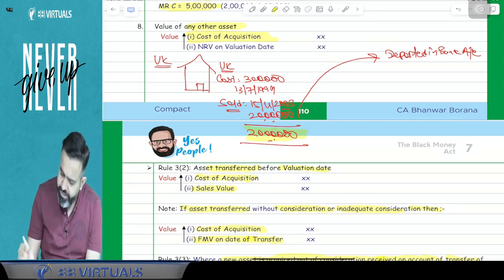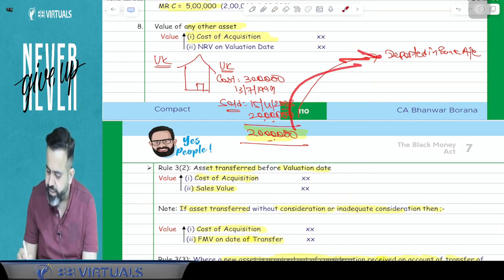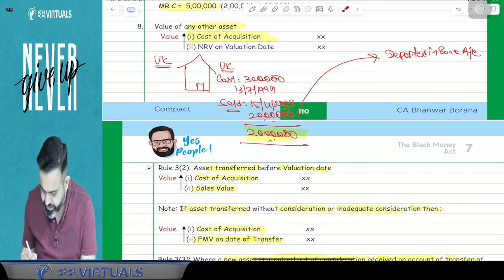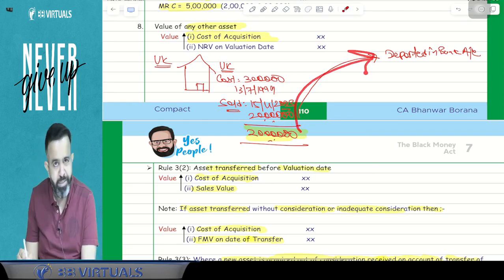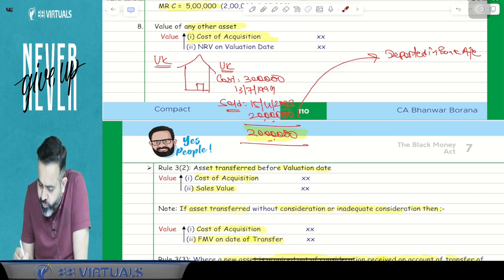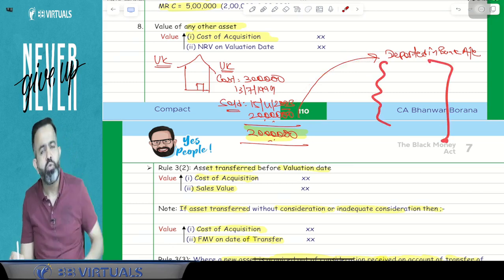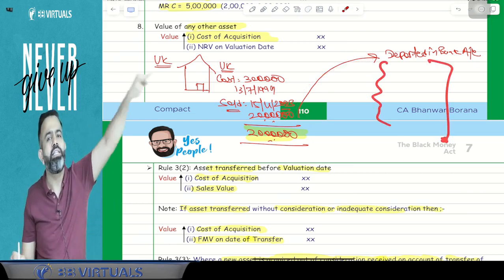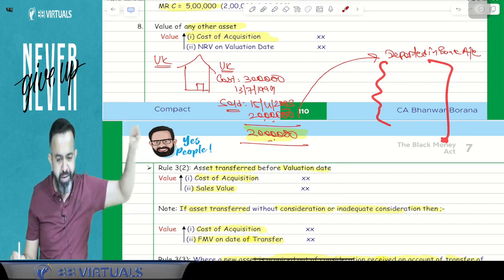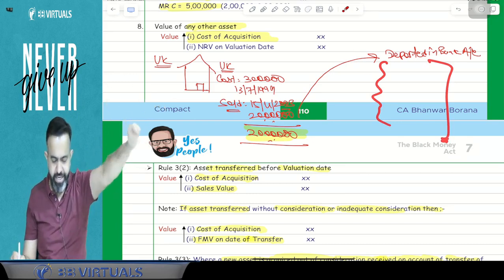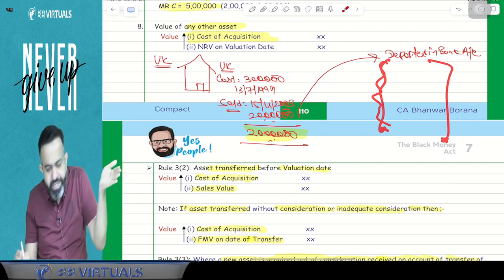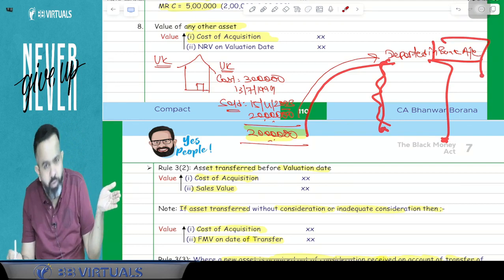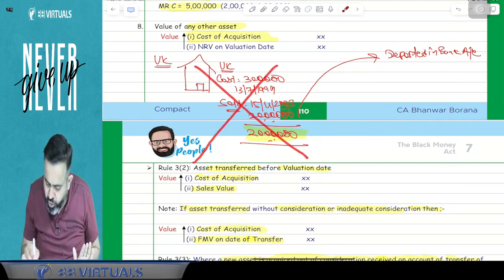And guys, this 20 lakh I have deposited in the bank account. So can I say that when I take the bank account value, this 20 lakh will already be covered in the bank account, na? When I consider the bank account as an asset, in the bank account I will take the deposit. So this 20 lakh will already be covered in the bank account, and here this 20 lakh will not be considered while calculating the asset value.